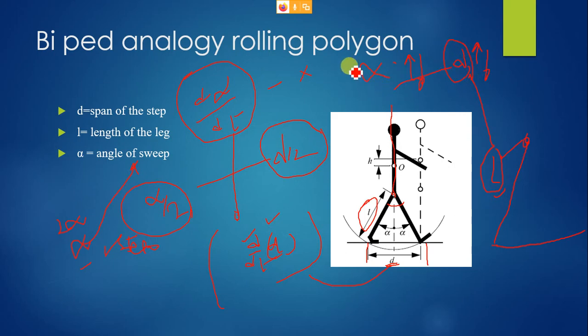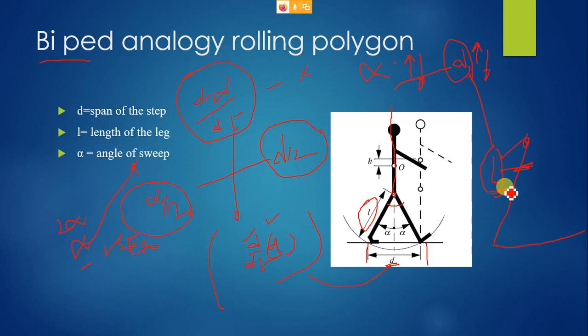But if alpha is varying very quickly, then it is called running. Even L is a fixed thing, so you cannot vary L. It is a fixed quantity, hence it is not considered in most of the cases. Especially in a biped analogy, we go with the fixed L concept only, because the height of the robot depends upon L, right? Any doubts in this?